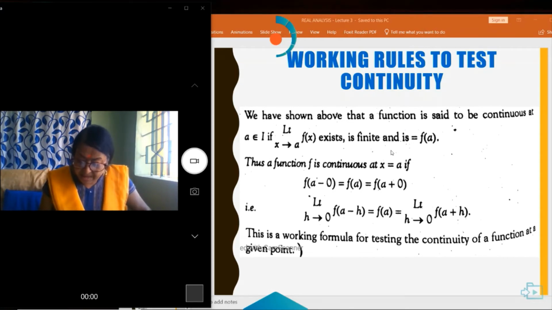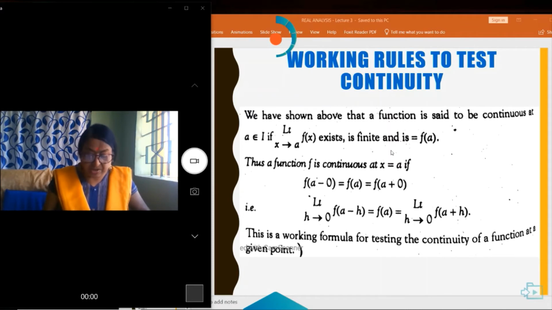That is, limit h tends to 0 of f(a minus h) is equal to f(a) is equal to limit h tends to 0 of f(a plus h). That is a working formula to find the continuity of a function.